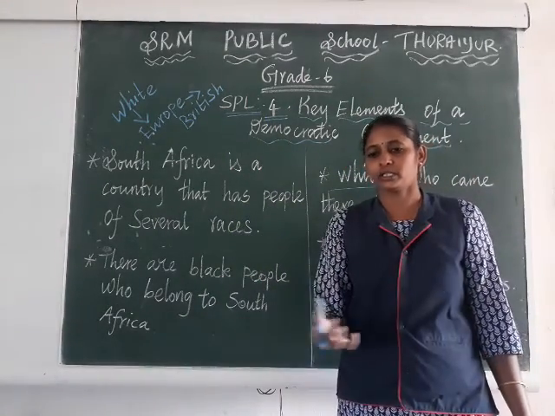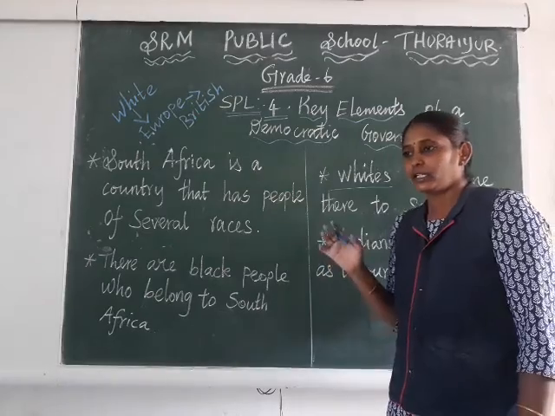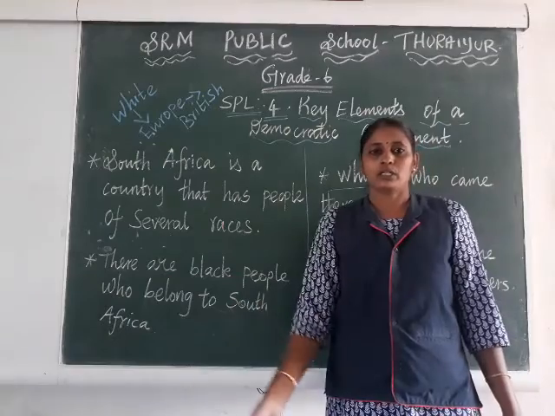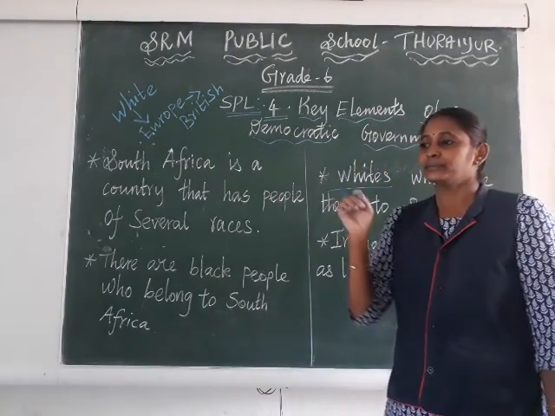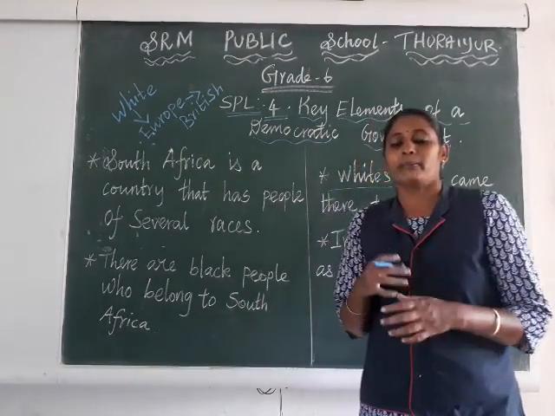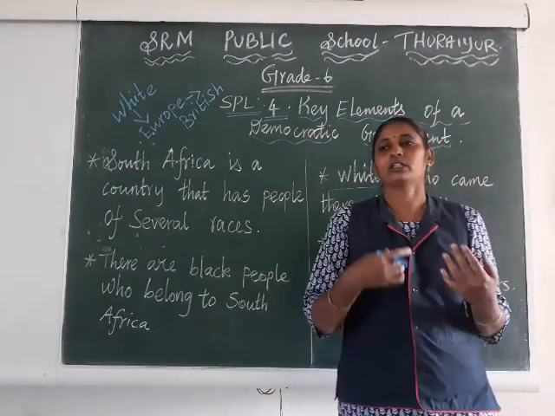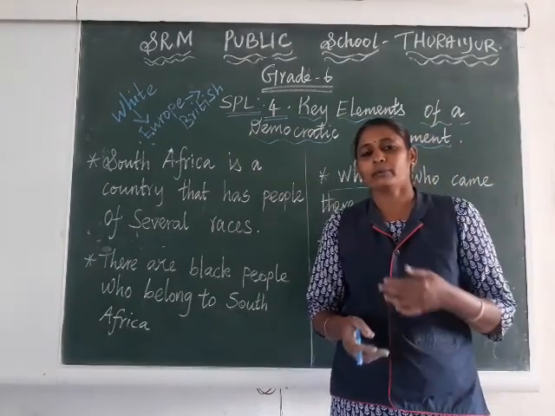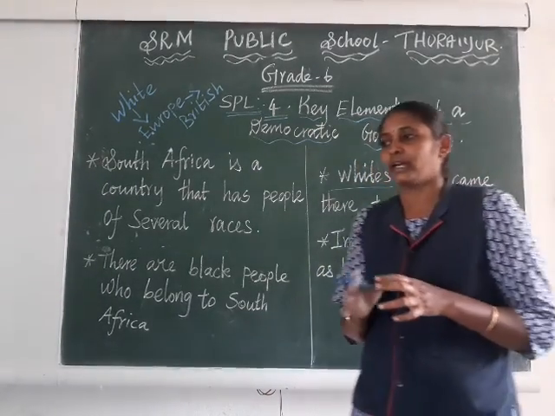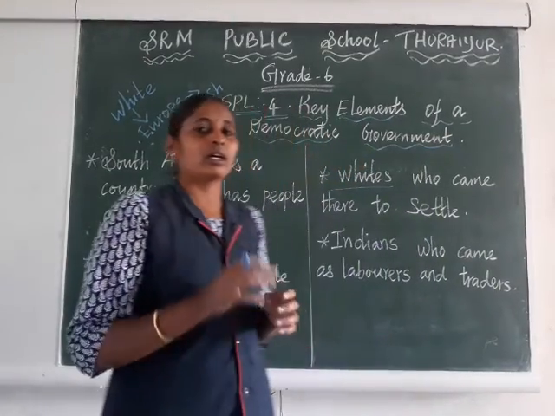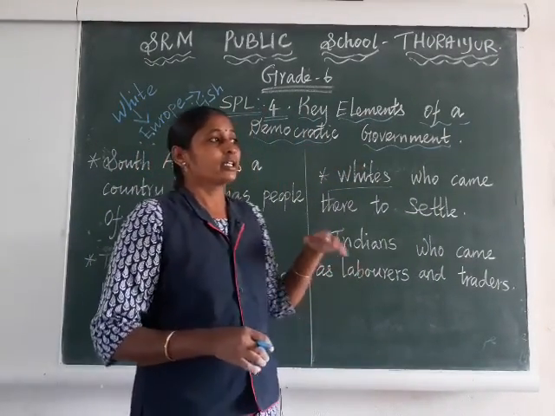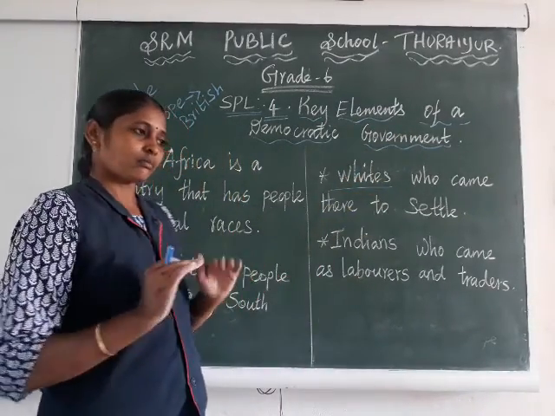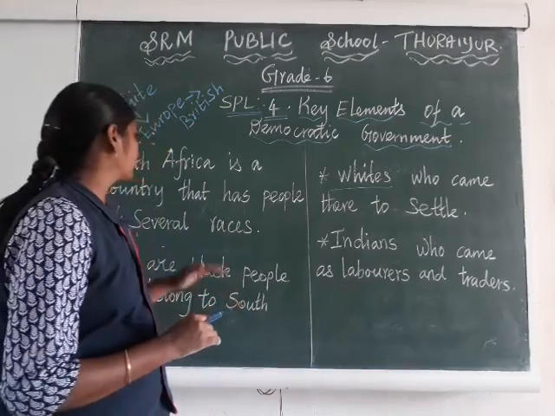Many British companies, particularly the East India Company, selected people from India and sent them to South Africa to work as slaves in plantations, particularly tea plantations, coffee plantations, gold mines, and diamond mines. In those places Indians were made to work as slaves, so the Indian population in South Africa was also somewhat high.